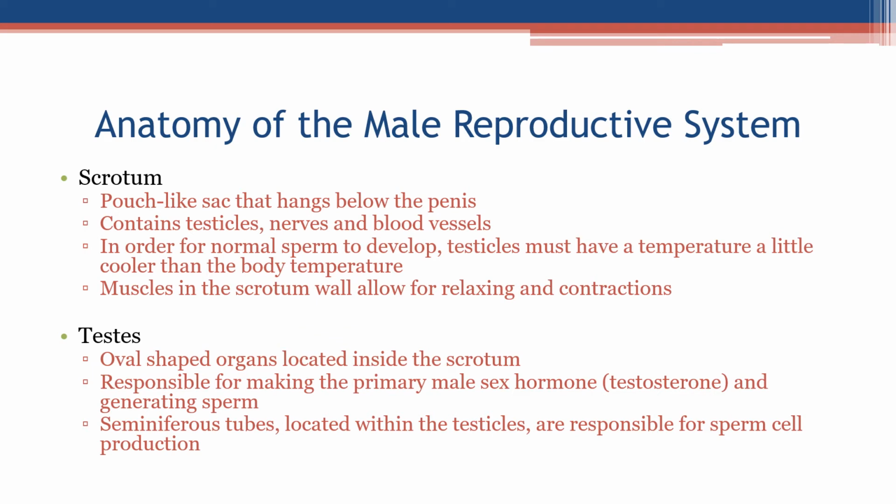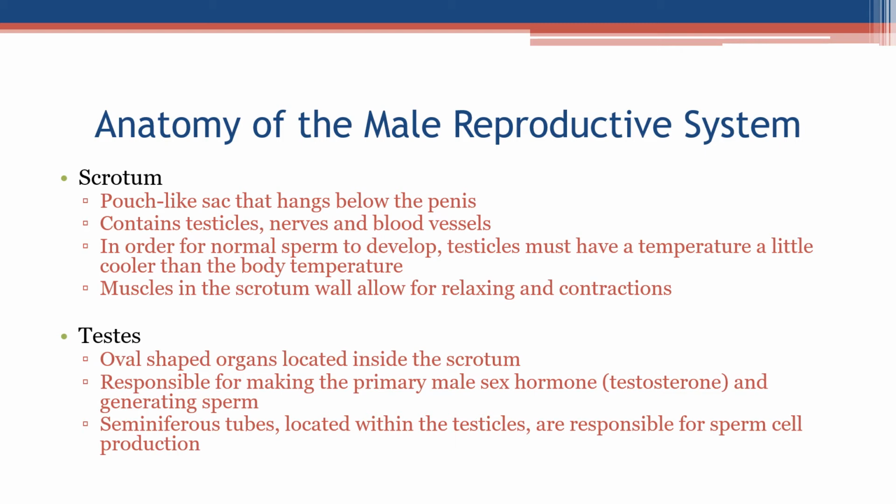Scrotum. The pouch-like sac that hangs below the penis contains testicles, nerves, and blood vessels. In order for normal sperm to develop, testicles must have a temperature a little cooler than the body temperature. Muscles in the scrotum wall allow for relaxing and contractions.